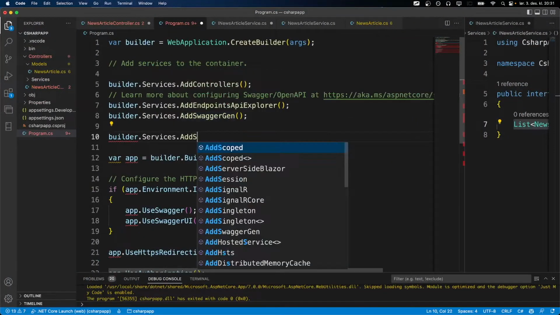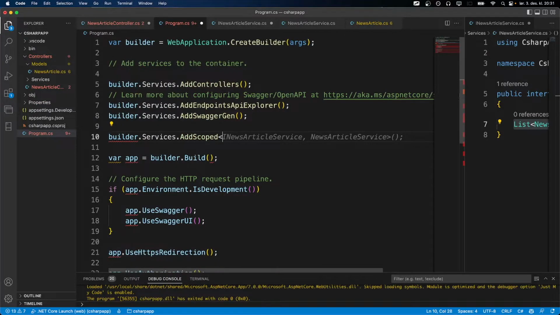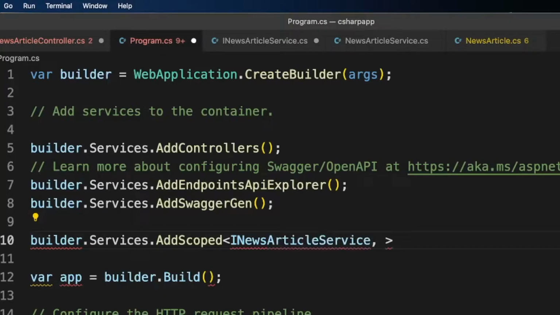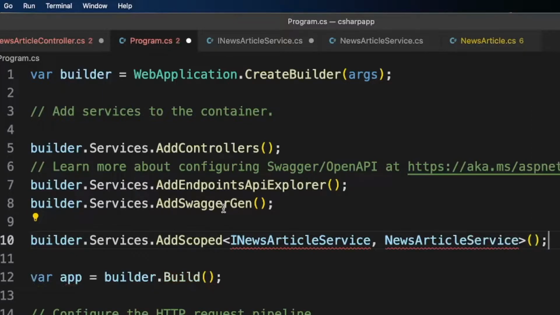So AddScoped like that. And Copilot is helping us along the way. So we would like an INewsArticleService, and we want a comma here to show that the implementation should be NewsArticleService. Whenever we do this, then the program will know what we would like to have.